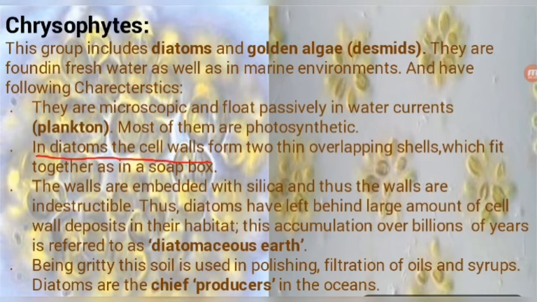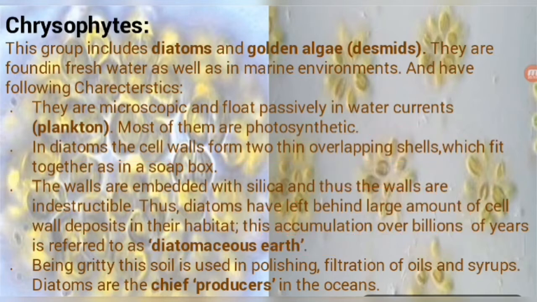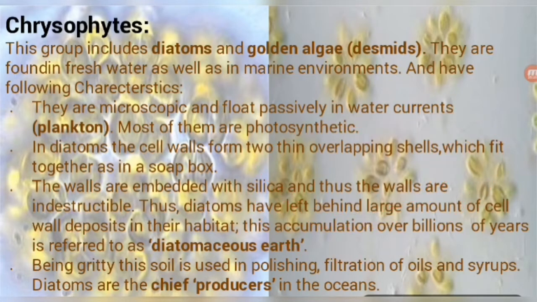In diatoms, the cell wall forms two thin overlapping cells. Two thin overlapping cells, what does it mean? It means cell within cell, just like a soap inside a soap case, which fit together as in a soap box. We put the soap inside the case, and the cell has a similar structure.